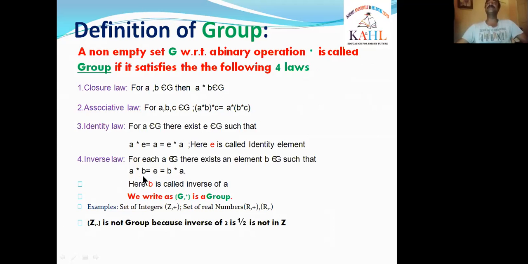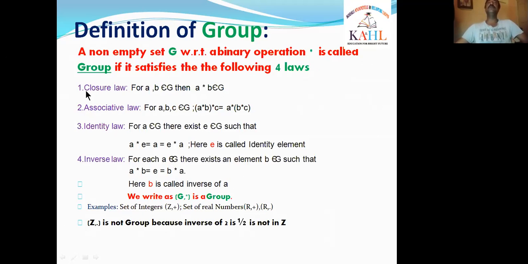Here the right side inverse exists. That means the total left and right inverse exists. That means the inverse exists in G because the inverse element B is in G. So we say that the inverse law also exists in G. That means a non-empty set G satisfies the four laws.